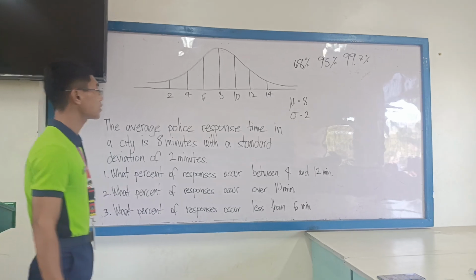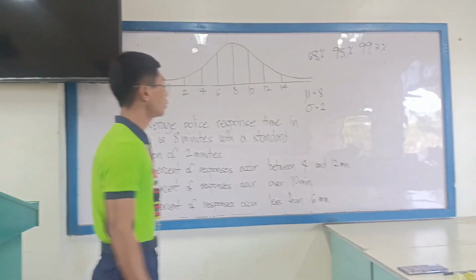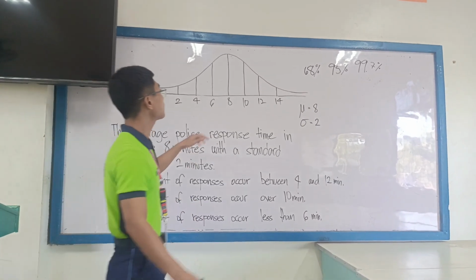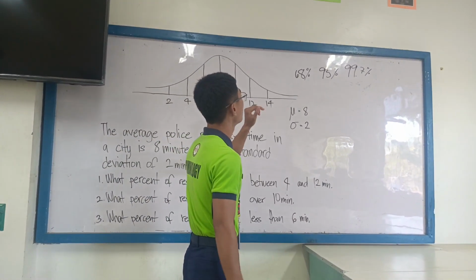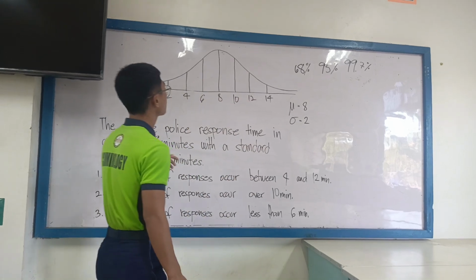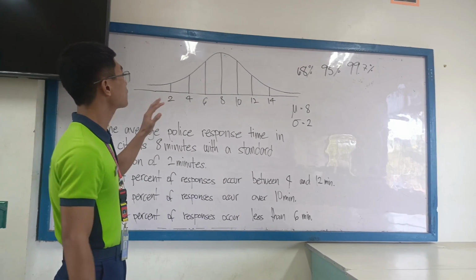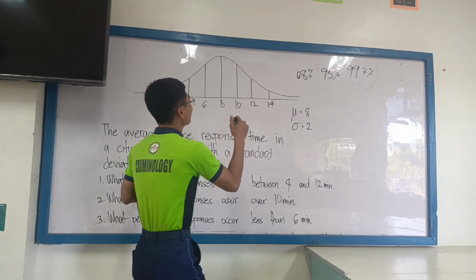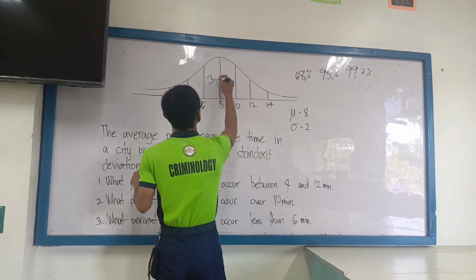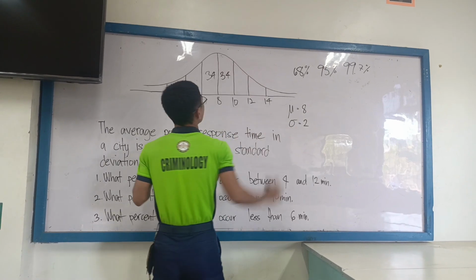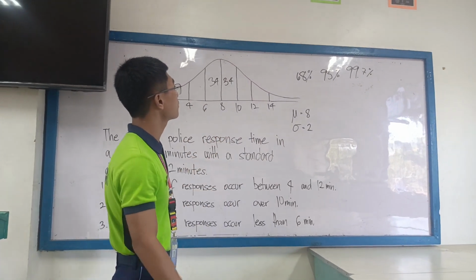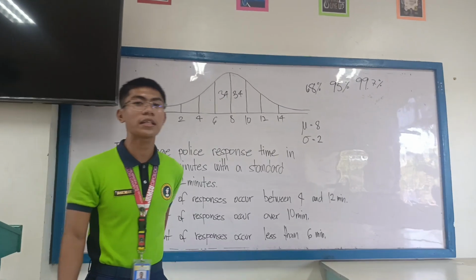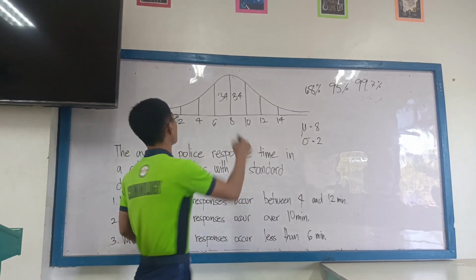What percent of responses occur within 4 minutes to 12 minutes? But first, let's apply the empirical rule. In the first standard deviation, we must divide the 68% from the left side to the right side. So 68 divided by 2 is 34. Then the second standard deviation is 95. The number to reach 95 is 27. So 27 divided by 2 is 13.5.